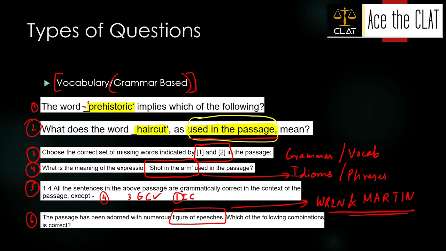All right. So we have covered inference-based, main idea-based, vocab-based. The fourth one is application-based, and the last one is specific detail-based. And we'll also talk briefly about tone-based. All right. Let's get ahead.